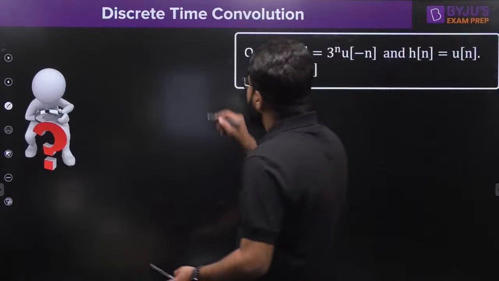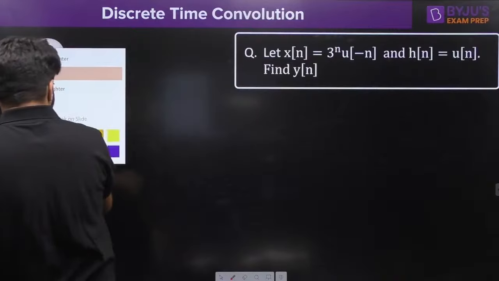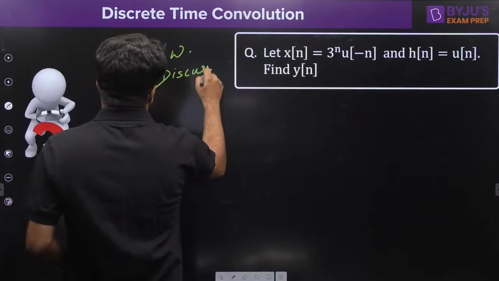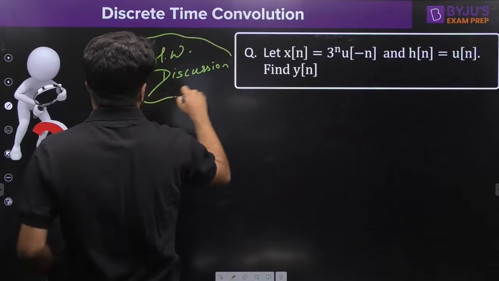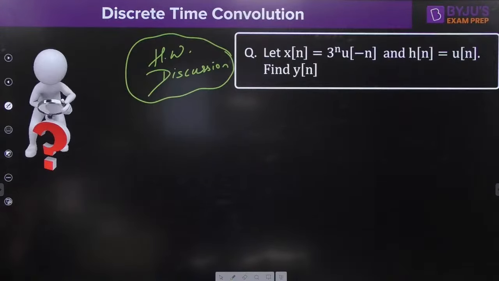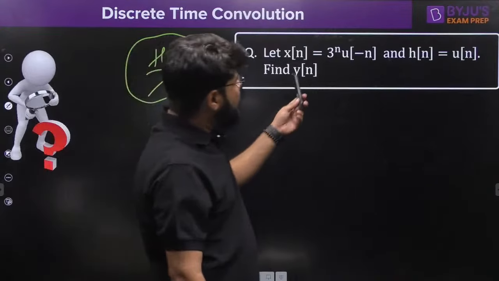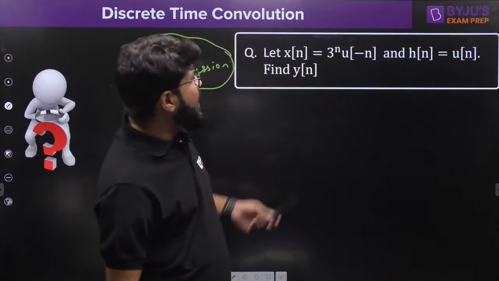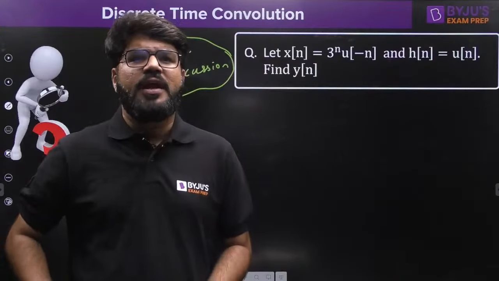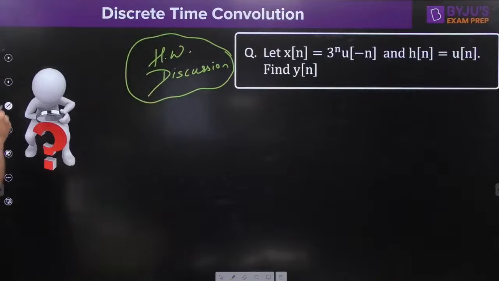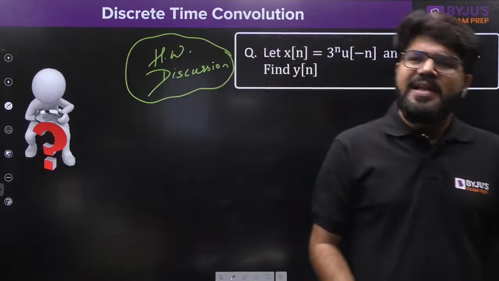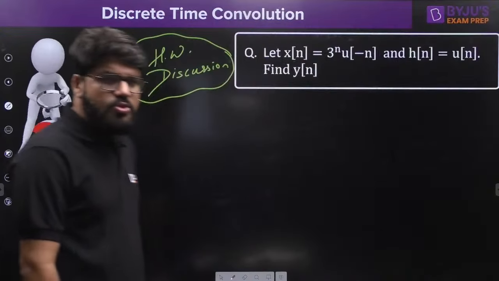So if you remember, this is the homework I have given to you, so this is the homework discussion first of all. We have x[n] equal to 3 power n u of minus n, and h[n] equal to u[n]. Find the value of y[n]. I hope you have tried a little bit on the homework. If yes, let's match the answer. If you are stuck somewhere, let's look into how to solve it.